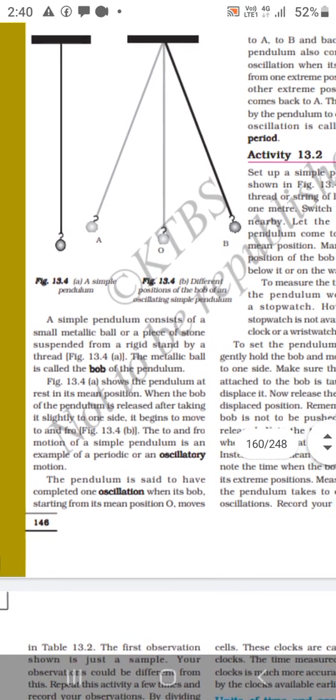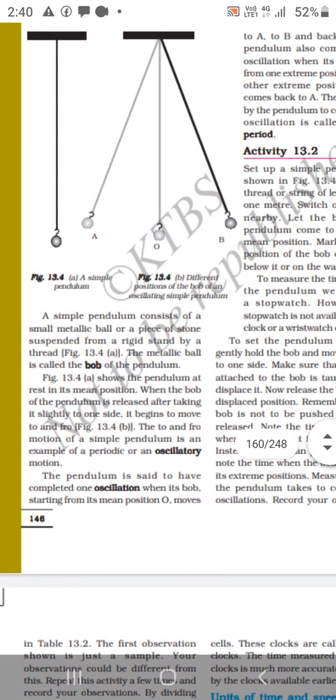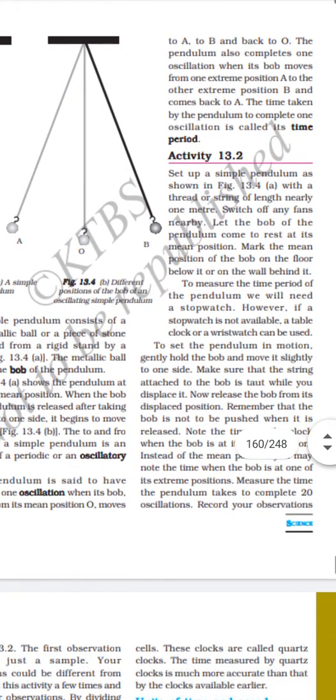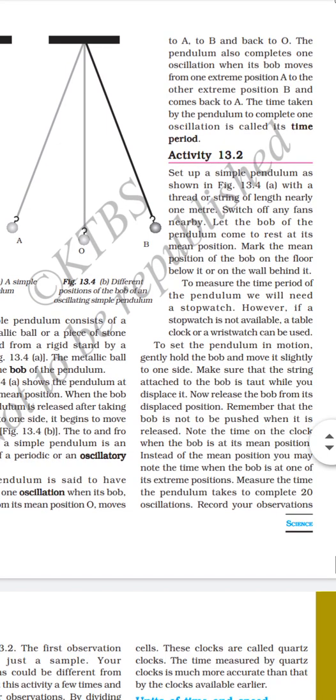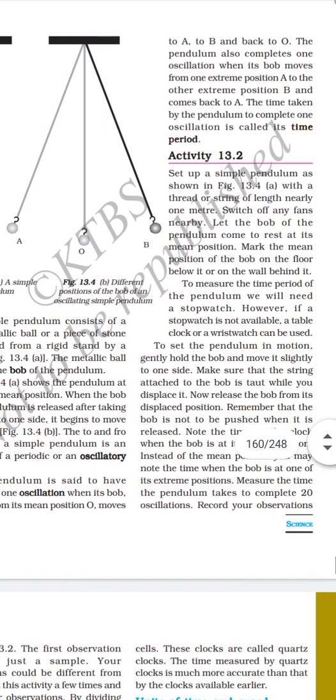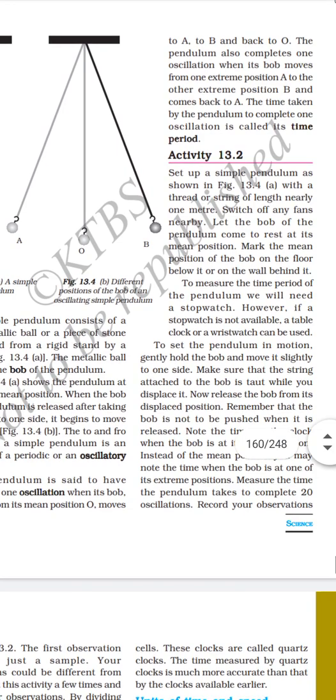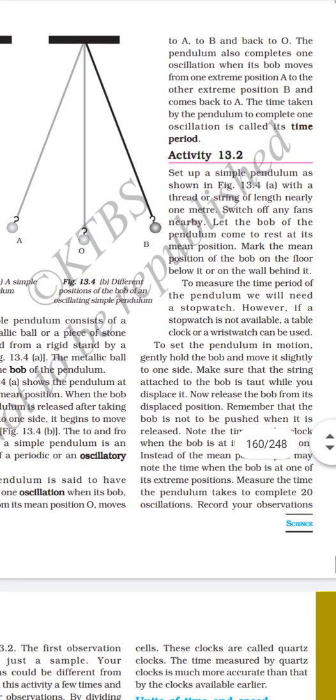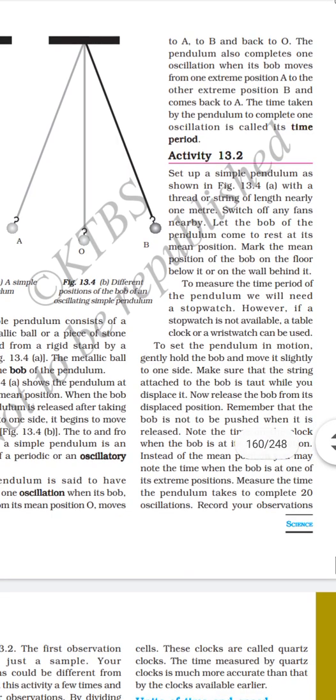The pendulum is said to have completed one oscillation when its bob, starting from its mean position O, moves to A, to B and back to O. A pendulum also completes one oscillation when its bob moves from one extreme position A to the other extreme position B, then comes back to A. The time taken by the pendulum to complete one oscillation is called the time period.